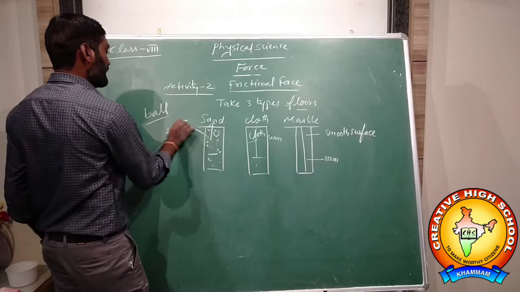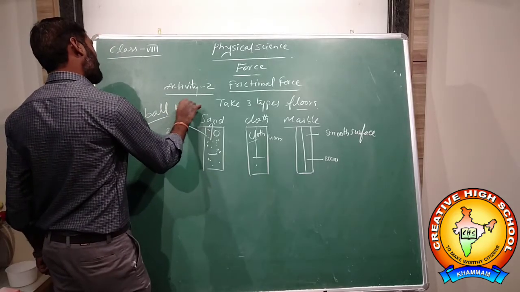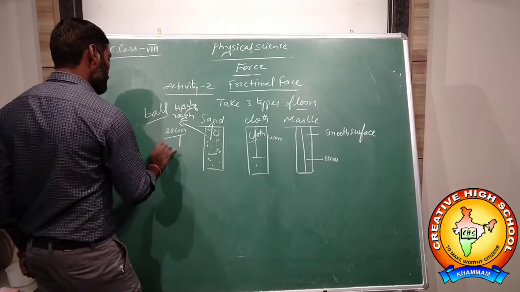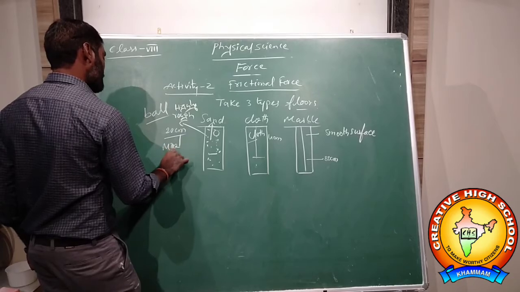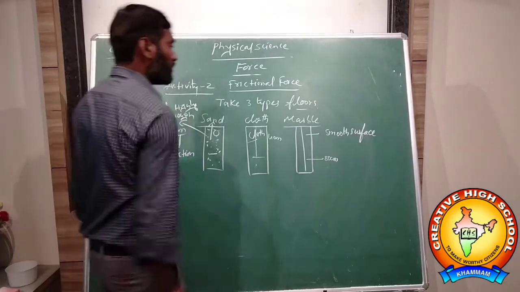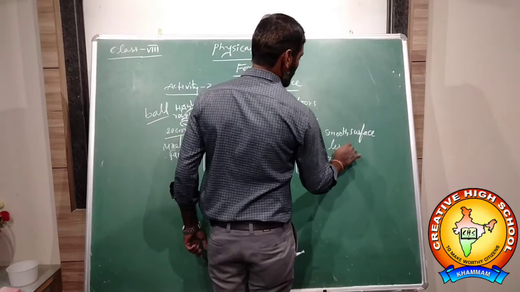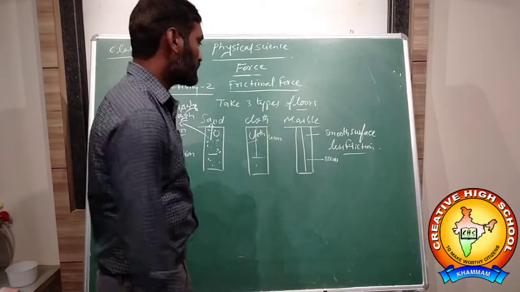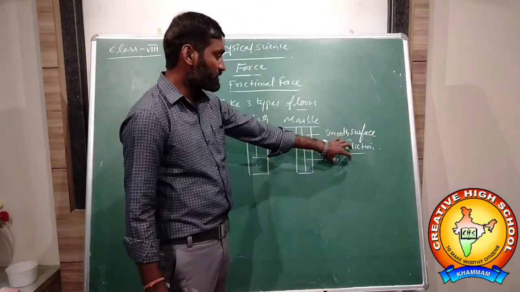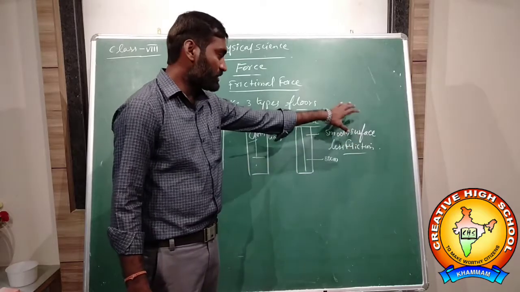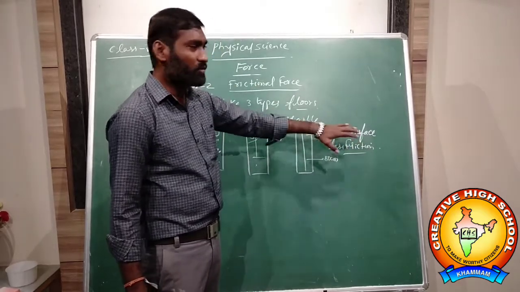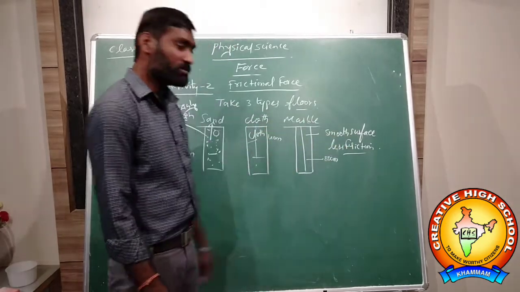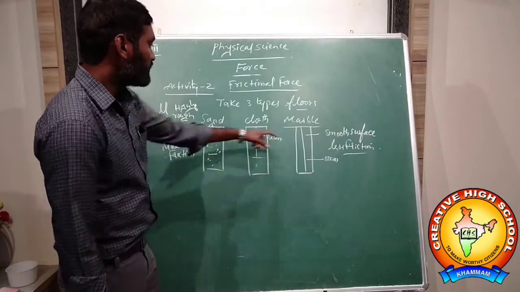Sand is a highly rough surface, so it has more friction. That makes it hard for the ball to move. Here there is more friction, that's why it is not moving. On the marble floor there is less friction, so the ball moves faster and more easily. That's why it moves a longer distance compared to the other two.